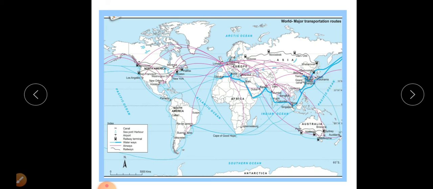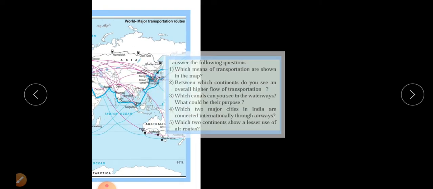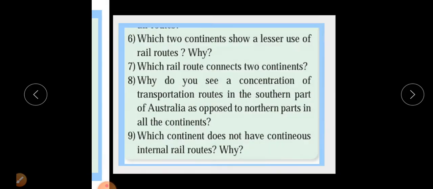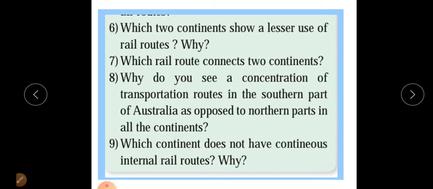The countries in the northern hemisphere have less developed southern parts, but the middle latitudes are highly developed. It is only because of the effect of climate that there is a difference in the development of Australia.